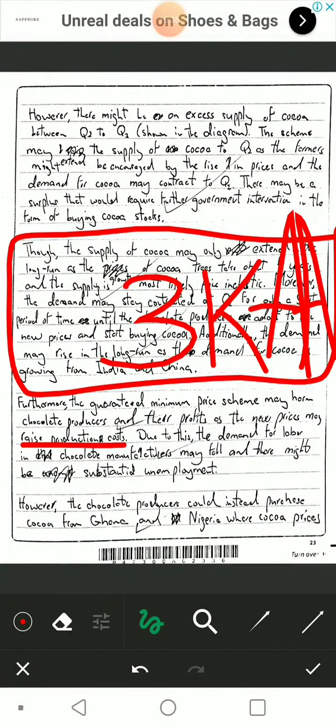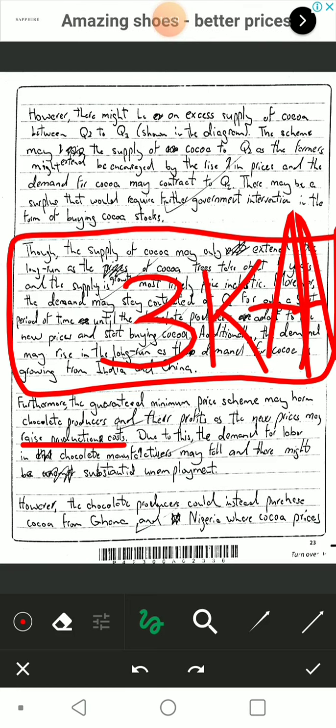Okay, now I was asked to evaluate the economic effects of a guaranteed minimum price scheme. It doesn't necessarily have to be on the cocoa producers. There are also the chocolate producers who have to use their cocoa in their chocolates. And I now am going to explain the effects on those chocolate producers, not the cocoa farmers. Furthermore, the guarantee price scheme may harm chocolate producers. It also harms cocoa farmers in my evaluation, as I mentioned here, but it can benefit them. However, for the chocolate producers, it is mostly a bane rather than a boon.